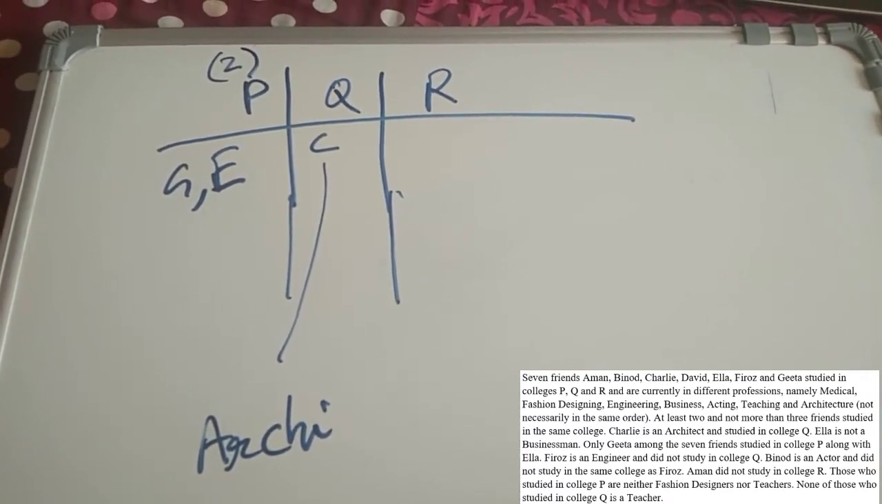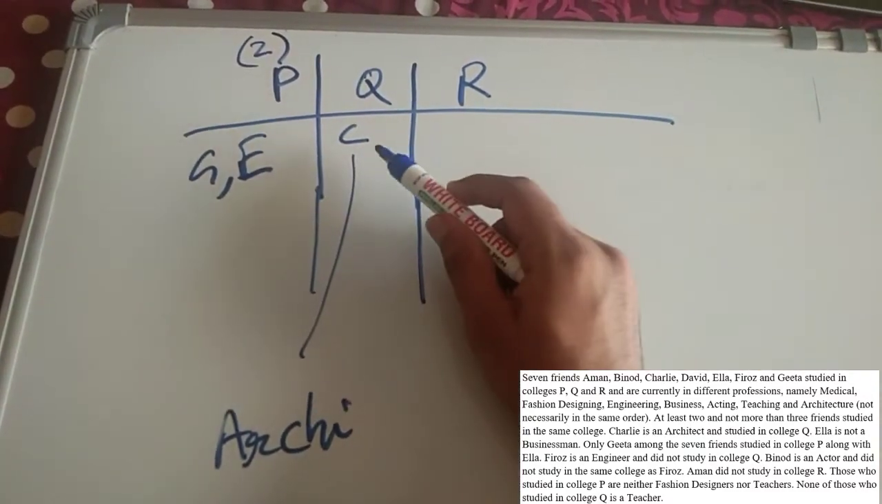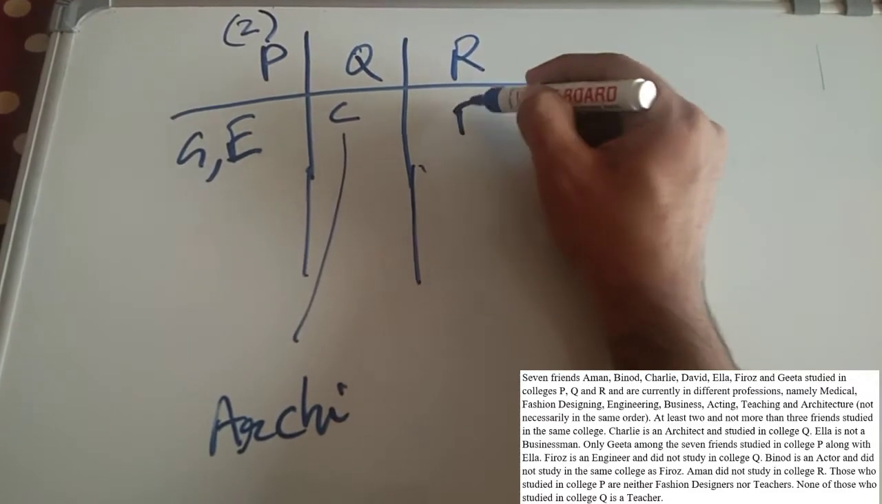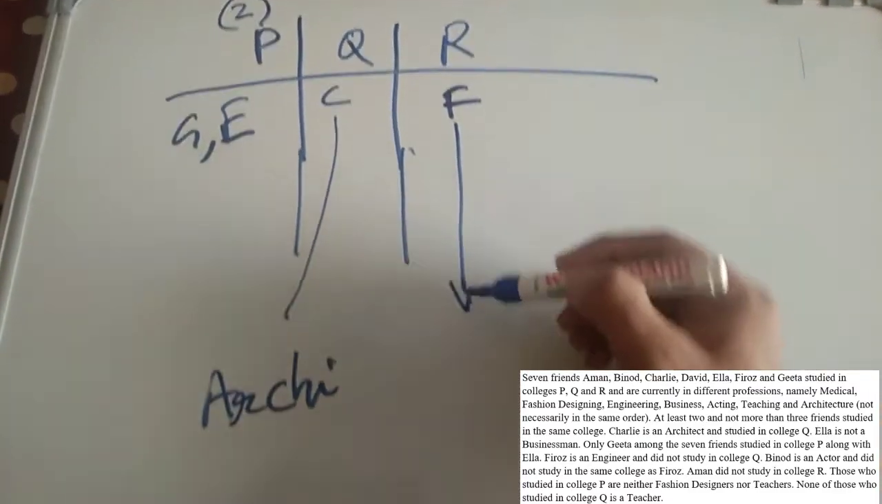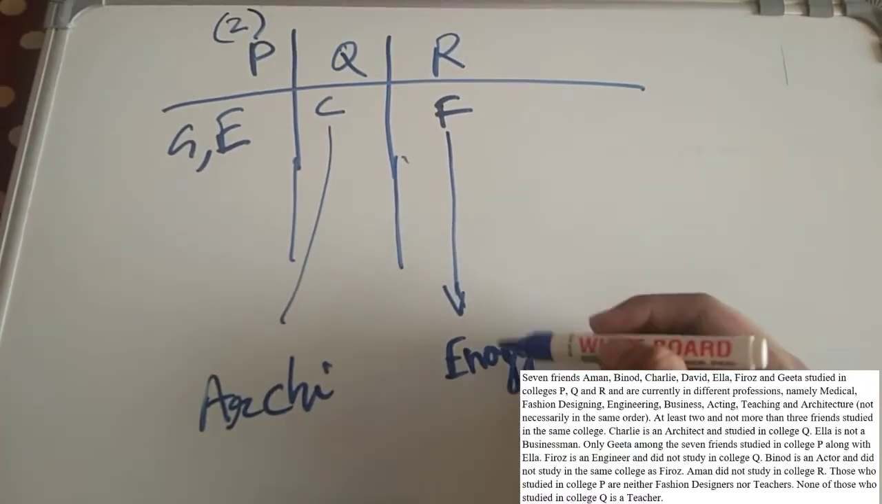Firoz is an engineer and did not study in college Q. So if Firoz did not study in college Q, the only college where Firoz can study is R. So F studied in college R, and F is an engineer.